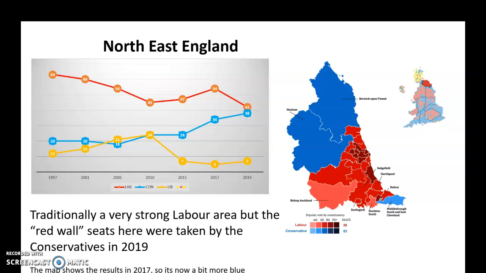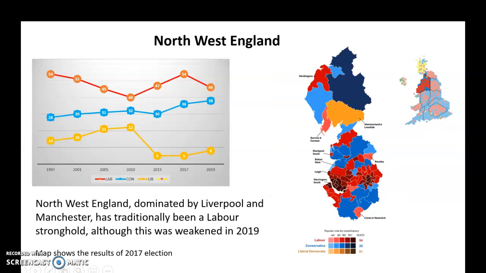This is an area where the Conservatives picked up their seats and gained that majority in the northeast of England. It's really where the Labour vote did collapse quite massively. But traditionally, before that date, very, very Labour, very safe Labour. So we need to see what happens in the next election.